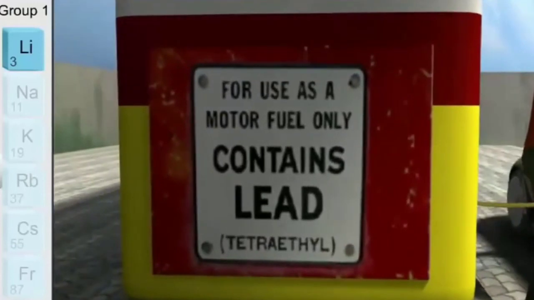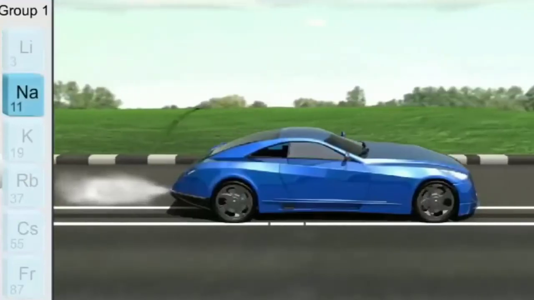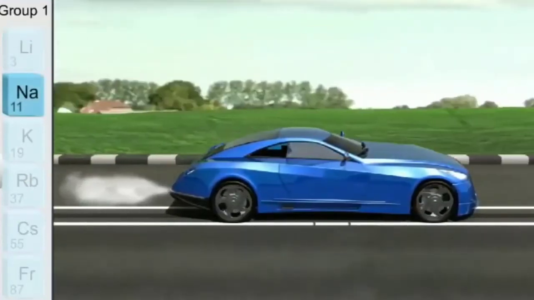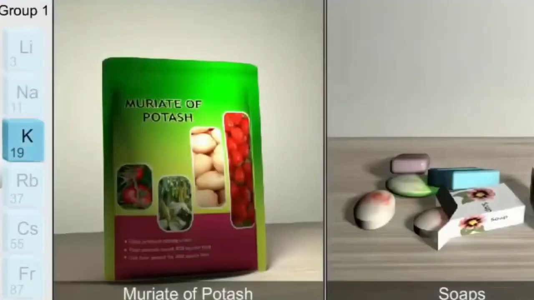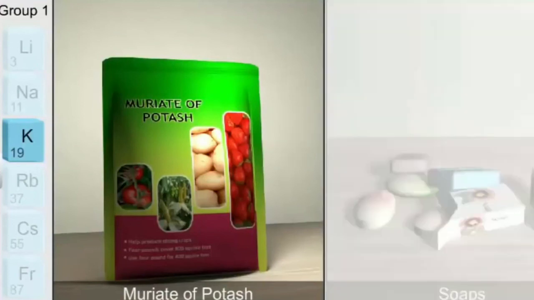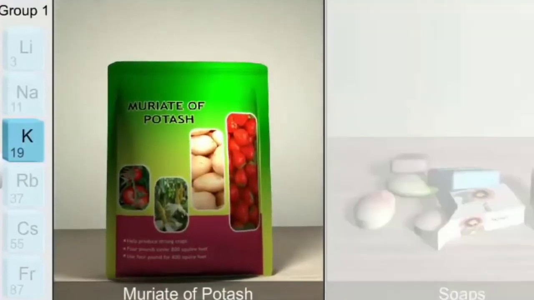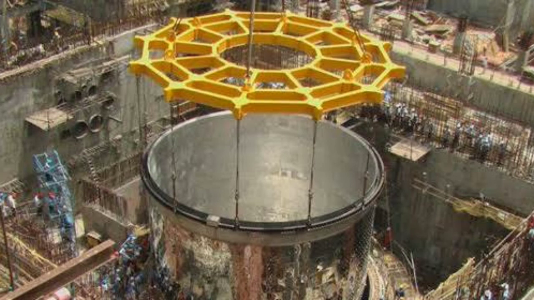Sodium is used to make sodium lead alloy, which is used to make tetraethyl lead and tetramethyl lead. These are actually organolead compounds which were earlier used as anti-knock additives in petrol. Liquid sodium metal is used as a coolant in fast breeder nuclear reactors.